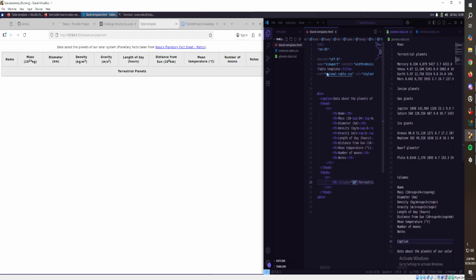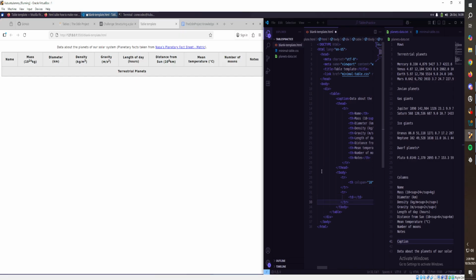All right. So we need another TR with a table data. No, this is just the name of the planet. So yeah, we'll do that. So the first one's gonna be Mercury, with table data 0.330.